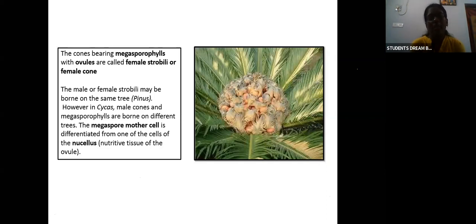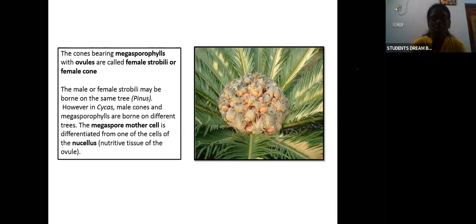Next, the cone bearing megasporophylls with the ovules are called female strobili. Mega means larger, so megasporophylls are the larger sporophylls, obviously for the female. So it is the female strobili or the female cone. The male and the female strobili may be borne on the same tree, like in Pinus, where there are male strobili and female strobili. However, in Cycas male cones and megasporophylls are borne on different plants, on different trees.